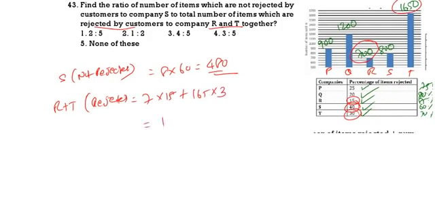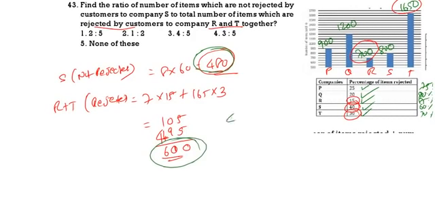That is 105 plus 495, this is 600. Now what is the question? What is the ratio of this one to this one? So it is 48 is to 60. 12 4s to 12 5s. 4 is to 5 is the correct answer. That means option 3 is the correct one.